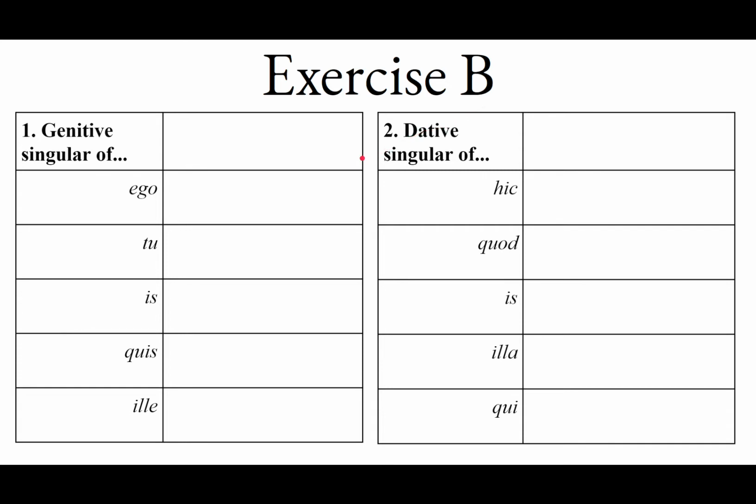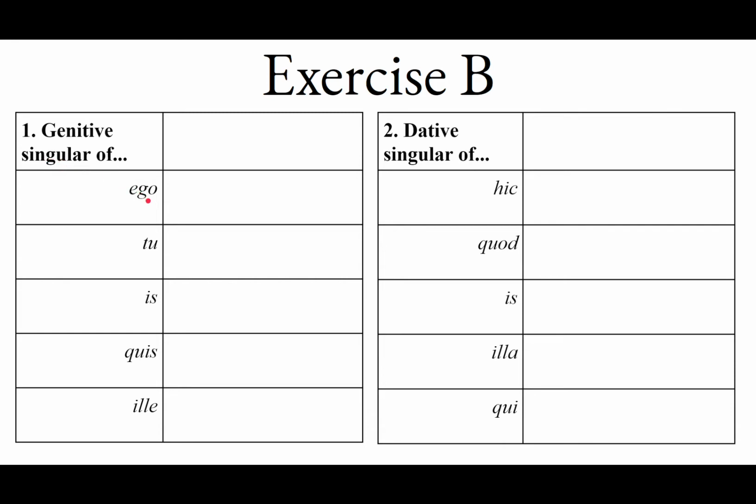This is exercise B of the pronoun review. The instructions for this exercise say that we are to give the following forms. So, number one, we are to give the genitive singular of each one of these pronouns. Pay careful and close attention to which pronoun we're actually talking about, especially the number, that is singular or plural. So we want the genitive singular of ego.